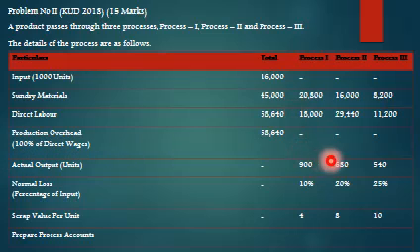You will see what this is. Actual output here: 900, 680, 540. Normal loss percentage of input: 10, 20, 25. Scrap value per unit: 4, 8, 10. Prepare process accounts.